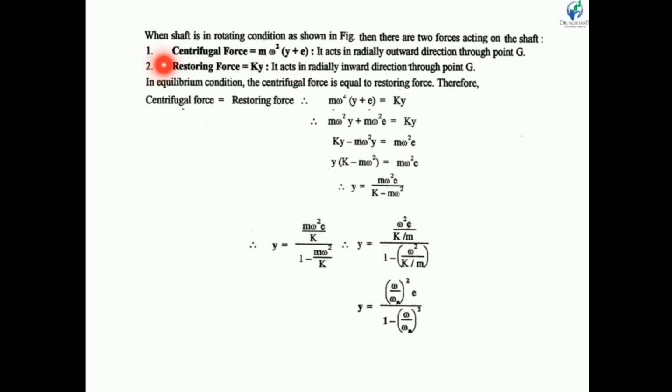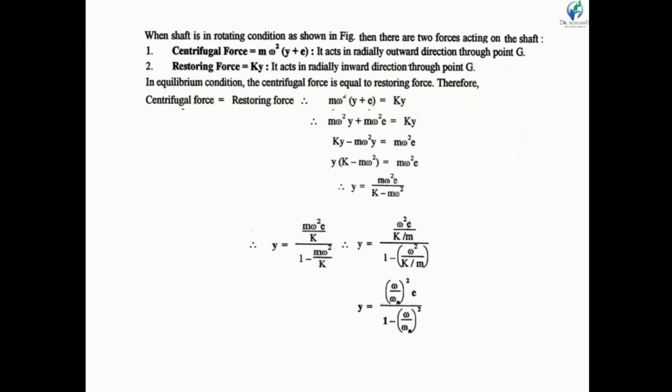The centrifugal force is equal to m omega square into (y plus e) in a radially outward direction. The restoring force is stiffness into displacement, or deflection. Stiffness is capital K and deflection of the shaft is y, so K into y, and this force acts in the inward direction through the point G. Now in equilibrium condition, the centrifugal force is equal to the restoring force.